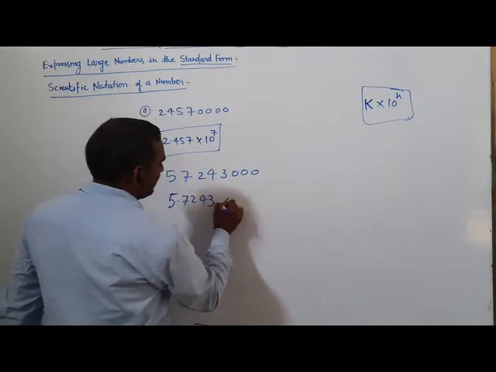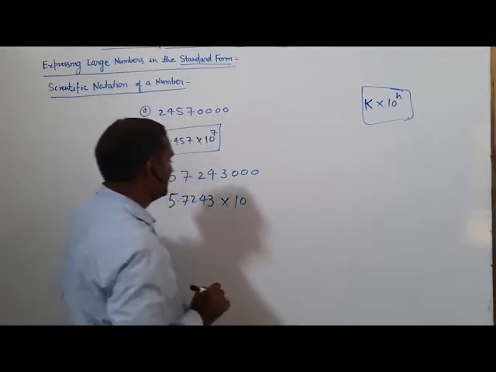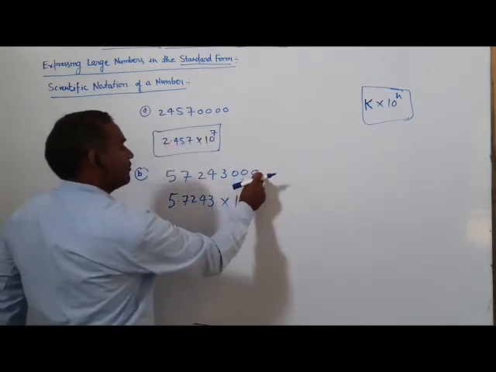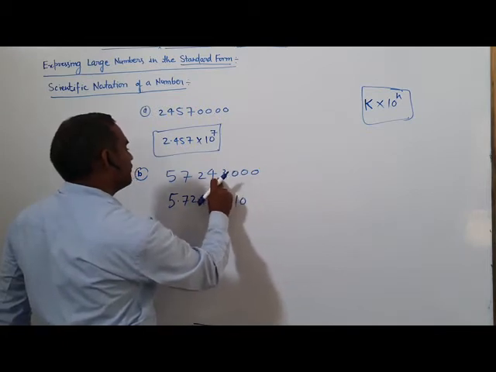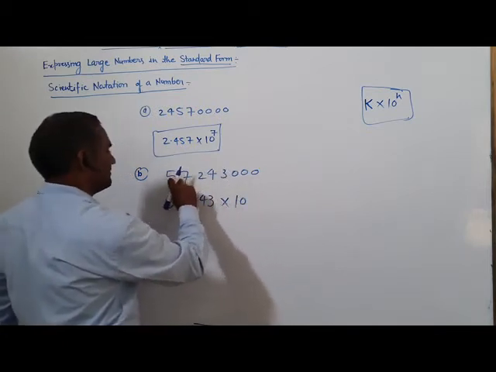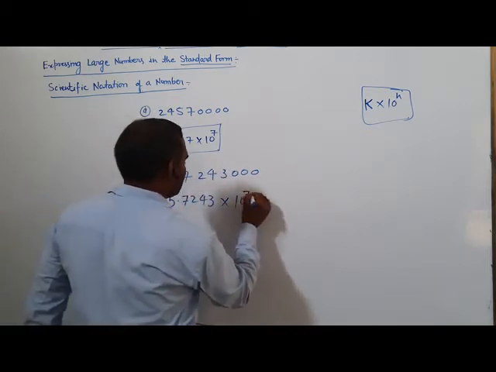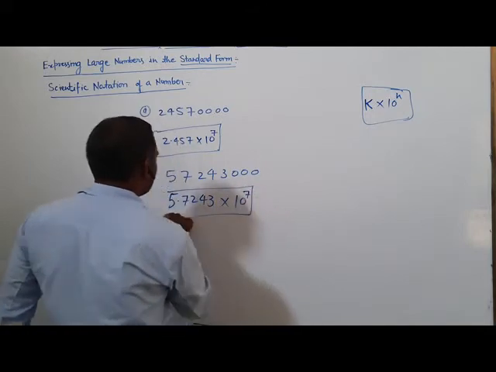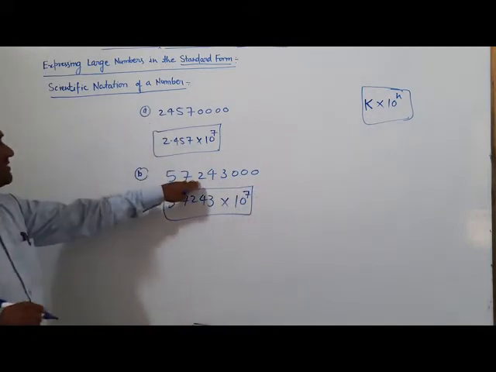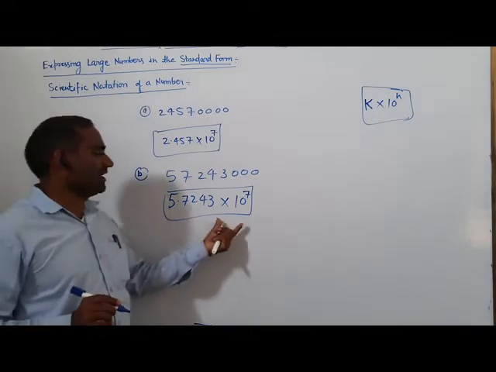So 5.7243 into 10 raised to the power, counting places 1, 2, 3, 4, 5, 6, 7. Raised to the power 7. This is the standard form. You can write this large number in standard form like this.